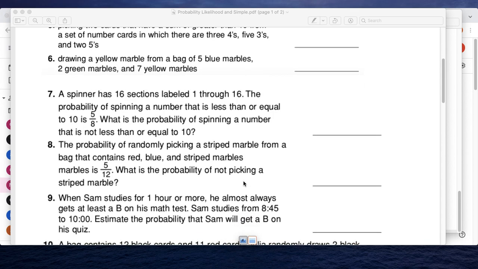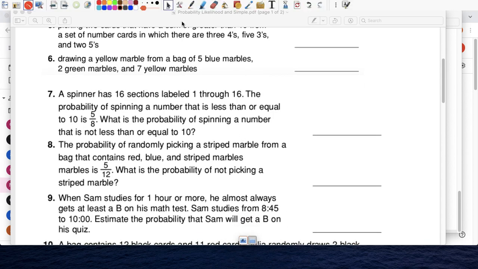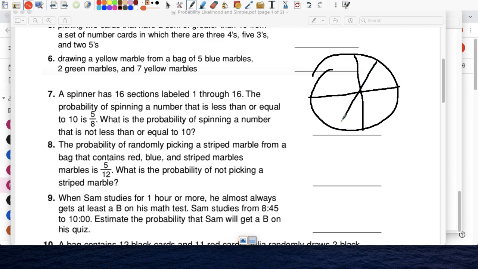Number 7 is going to be a little bit tough, I think. There's a spinner. This is a spinner, and it has 16 sections. Oh my god. 4, 8... I think that's 16. 1, 2, 3, 4, 5, 6, 7, 8, 9, 10, 11, 12, 13, 14, 15, 16. There are 16 sections.